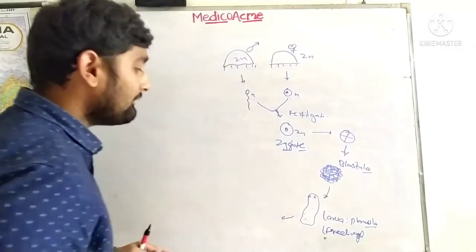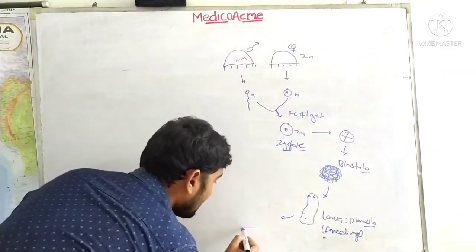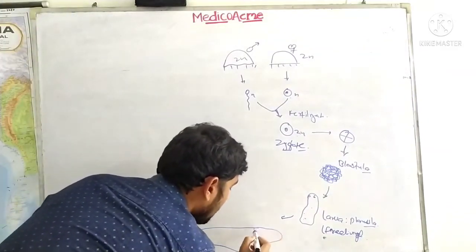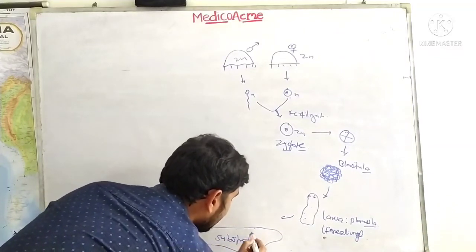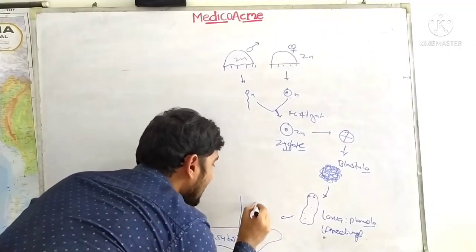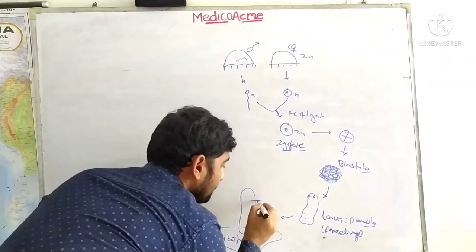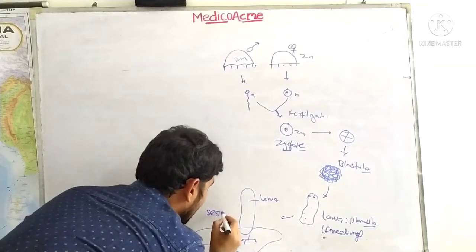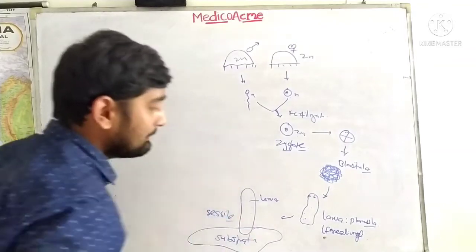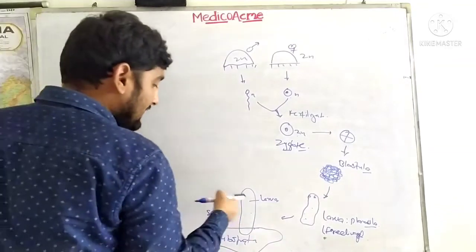Planula will now become sessile and will hold the substratum and then attach with it. Okay, and then it becomes sessile. First it was free living, then became sessile. Sessile means fixed.